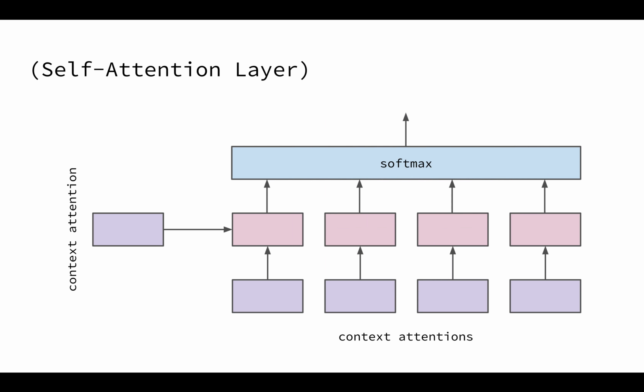We also experiment with adding a self-attention layer, but this was later removed. This was put right below the bidirectional attention layer, in which each context attention attends to all the other context attentions, and this gives us a high-level overview of which context words are actually important in answering the question.